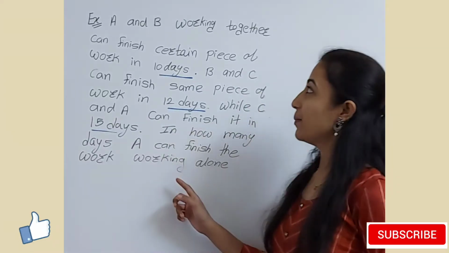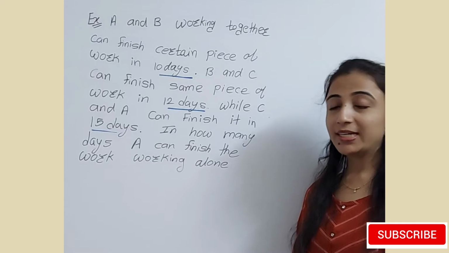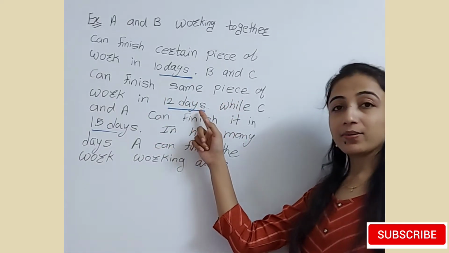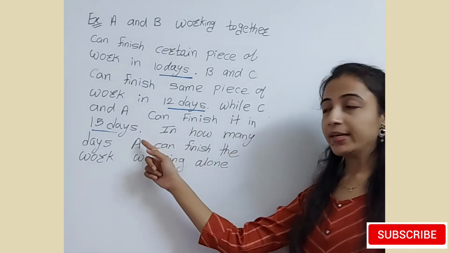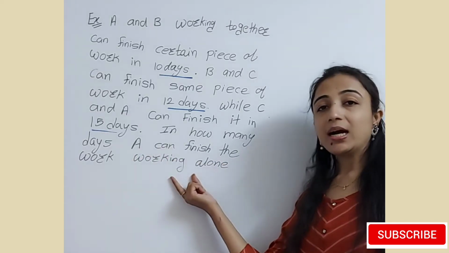See the next type of example here. A, B working together can finish a certain piece of work in 10 days. B and C can finish the same piece of work in 12 days, while C and A can finish it in 15 days. How many days can A finish the work working alone?